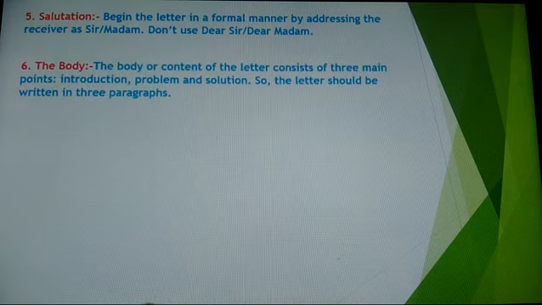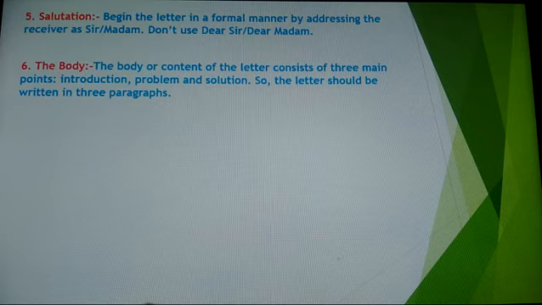Now number 6 comes the body. The body or content of the letter consists of 3 main points. Always remember, the body of the letter consists of how many main points? 3 main points. First is introduction, second problem, and the third one is solution.